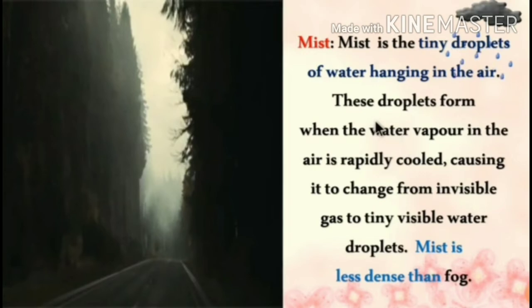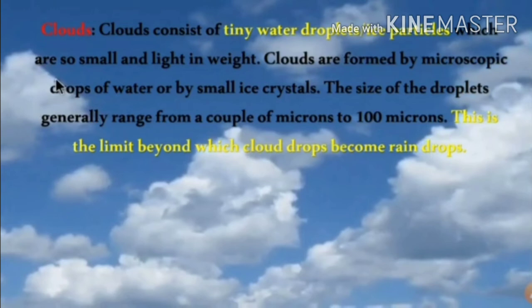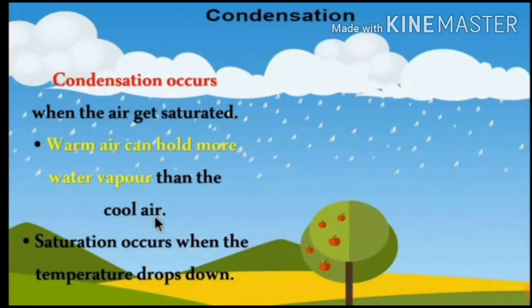The last one, clouds. Clouds consist of tiny water droplets or ice particles which are so small and light in weight. Clouds are formed by microscopic drops of water or by small ice crystals. And then, do you know, condensation occurs when air gets saturated.